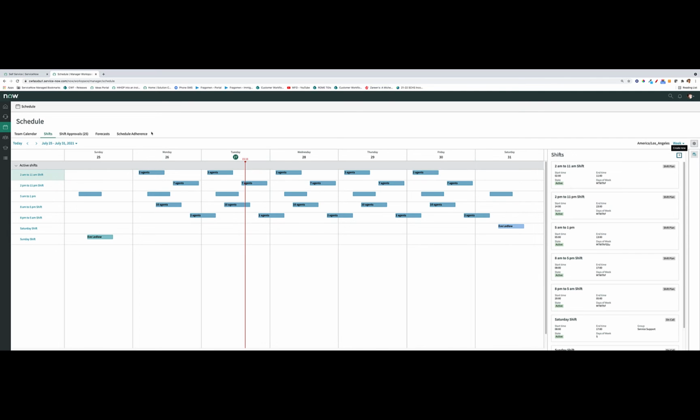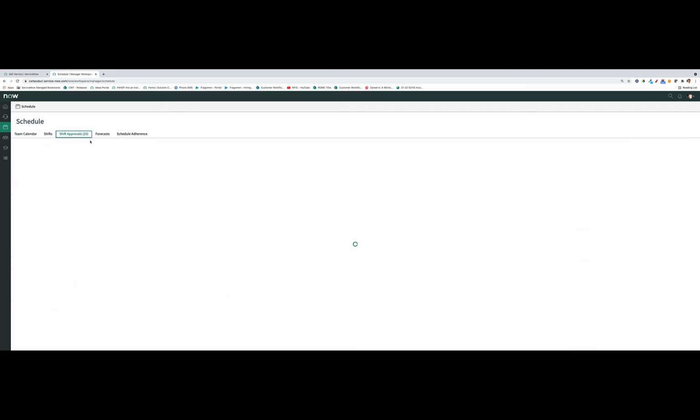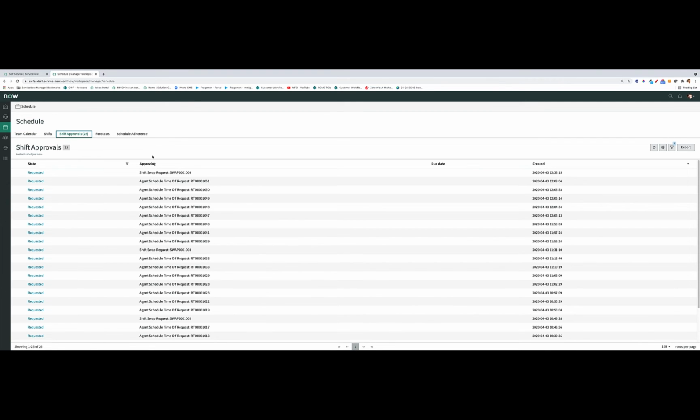Now, agents are assigned shifts, and then what they have the ability to do is work those shifts. Agents also have the ability to swap shifts. So there's this concept of what we call shift approval, and if I was logged in as an agent, I could request my shift to be swapped, and as a manager, I would be responsible for approving that shift.